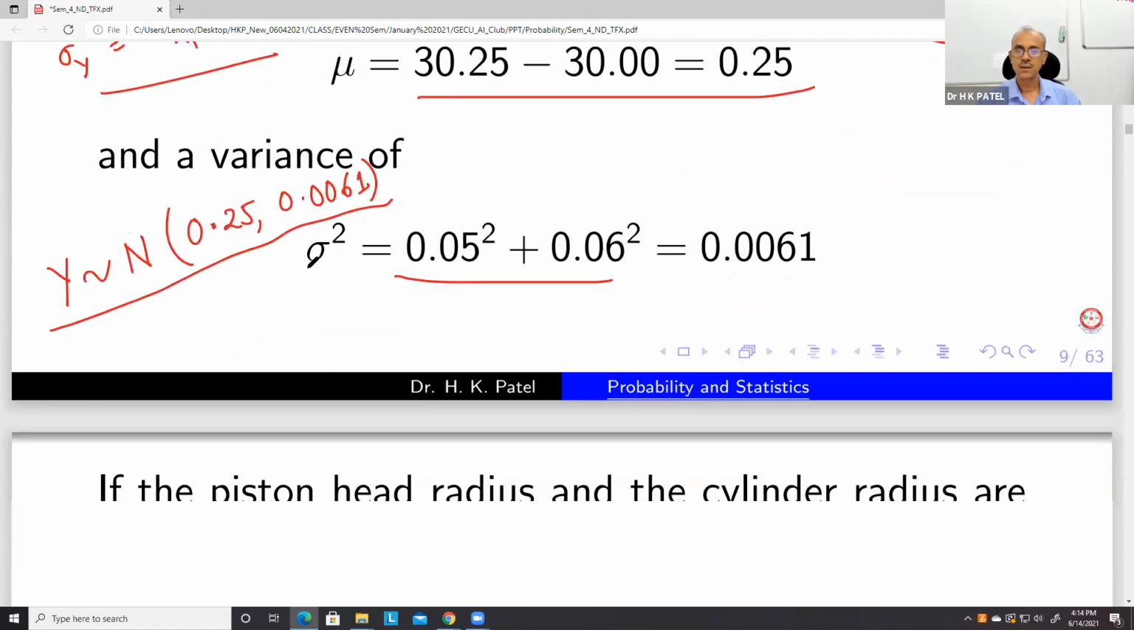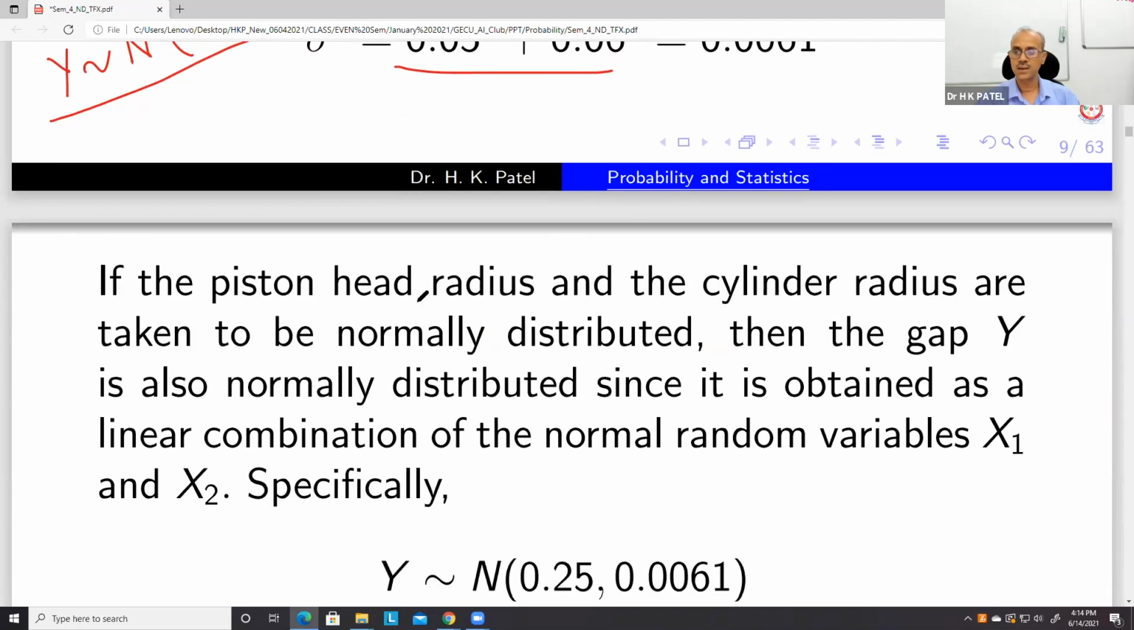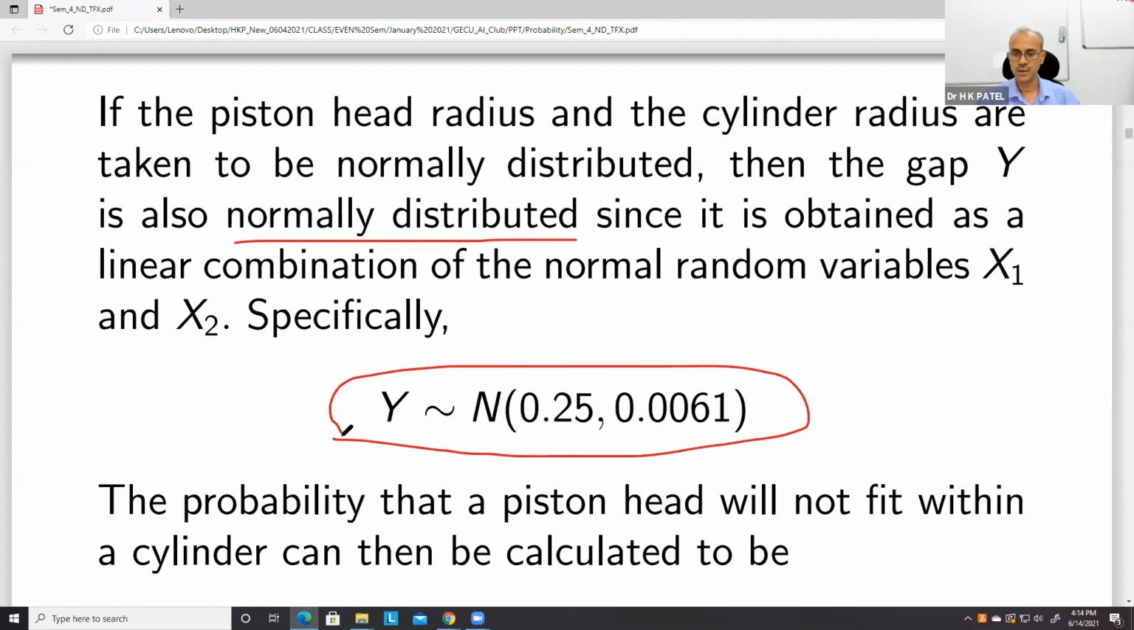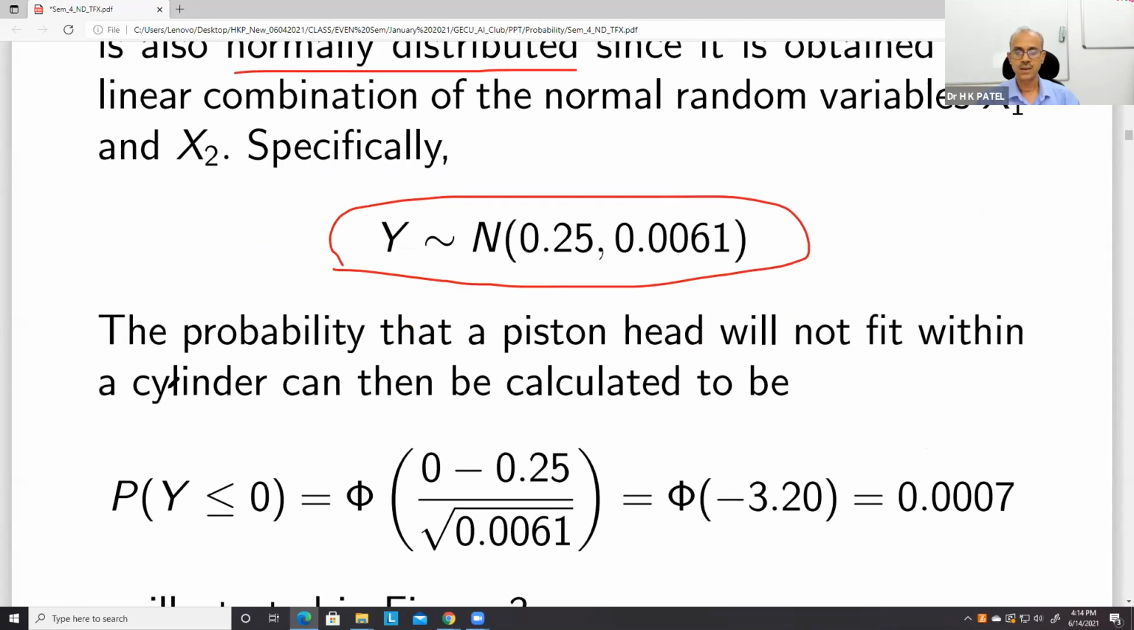So, piston head radius and cylinder radius: if X1 and X2 are taken to be normally distributed, then the gap Y will also be normally distributed, since it is obtained as a linear combination of the normal random variables X1 and X2. This is what I have already said. Y is normal, and therefore the probability that a piston head will not fit within a cylinder can then be calculated.